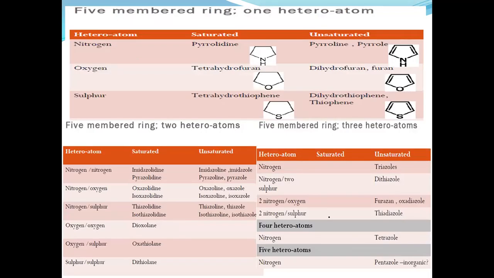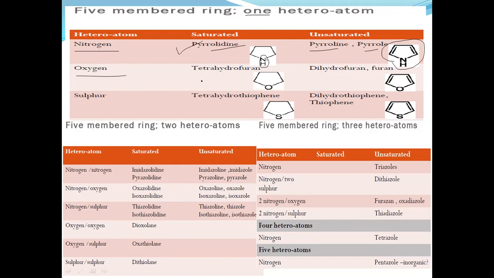Now move on to the next class, that is five-member heterocyclic compounds. The examples, if one heteroatom is present in the structure, the nitrogen containing pyrrolidine is a saturated compound. Here 1, 2, 3, 4, 5. 1 is the heteroatom. Nitrogen is present. Then the name is pyrrolidine, which is a common name. If unsaturation is present in this five-member nitrogen containing ring, that is called pyrroline or pyrrole, like that.